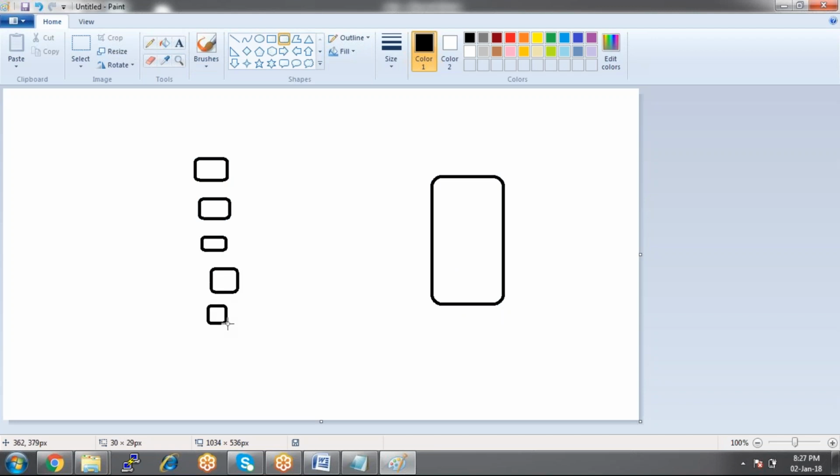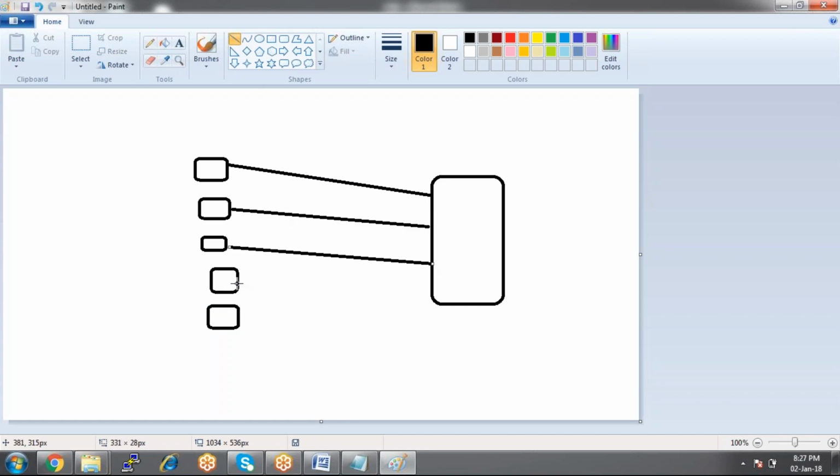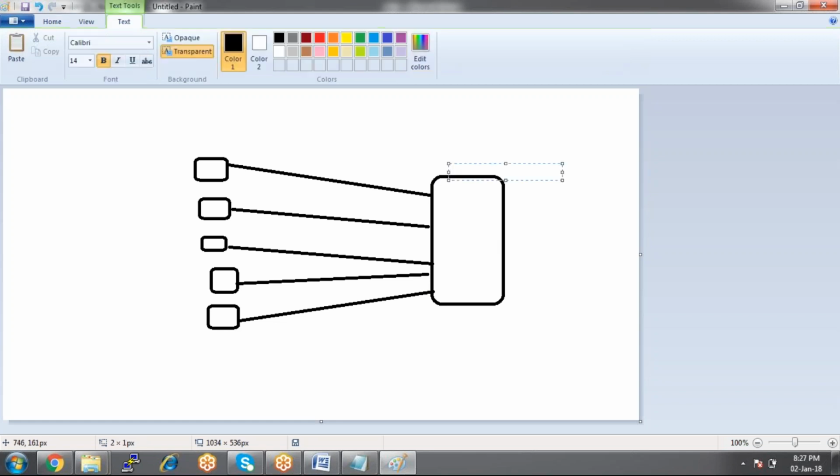Communication has to be established from master to agent. How we establish communication, that is important here. So this is the master, and these are the agent machines.